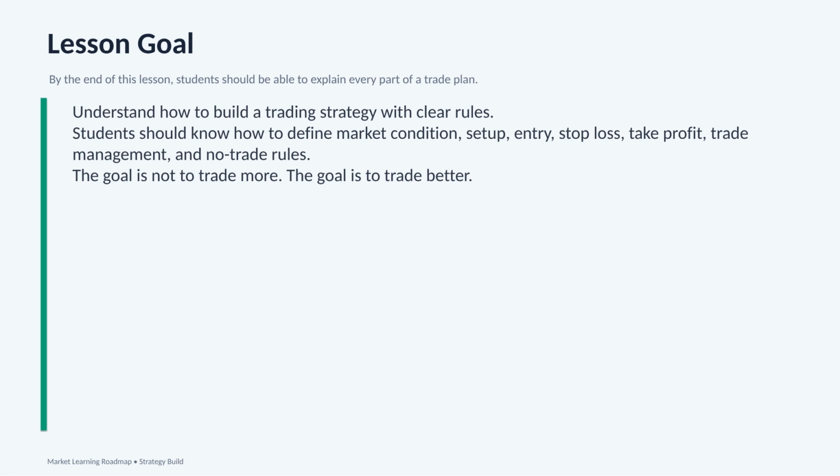Finally, we need no trade rules. No trade rules are very important. They tell us when to stay out of the market. Sometimes the best trade is no trade. The main goal is not to trade more. The goal is to trade better. A good strategy helps us become patient, disciplined, and consistent.